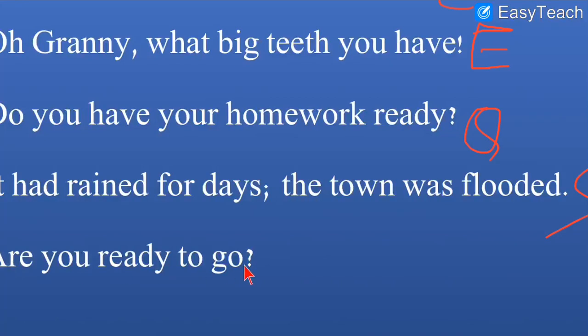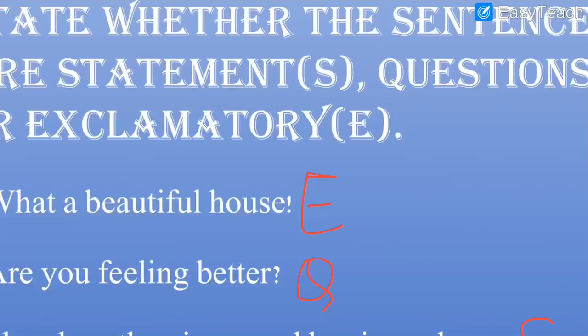Next one. Are you ready to go? See, what is the tone of the sentence? Are you ready to go? And moreover, we can see the question mark is there in the end. So as we see a question mark, we have to write Q. Q for question. So I hope you have understood this exercise based on statement, exclamatory sentences and questions. So now after solving this exercise based on these 3 topics, now we'll solve an exercise which is based on the mixed topics, means statement, question, exclamatory sentence, request, command.